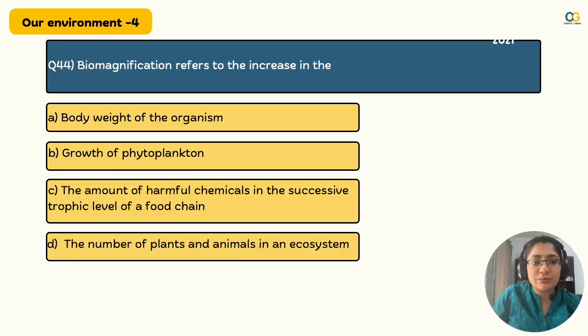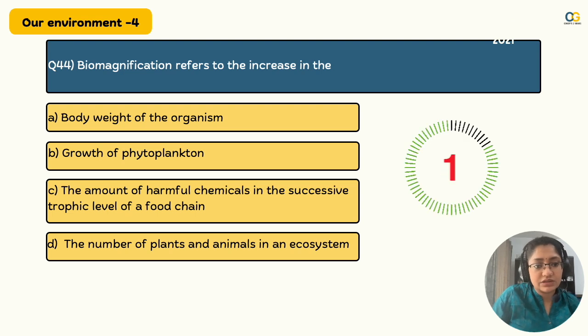Moving on, biomagnification refers to the increase in body weight of the organism, growth of phytoplankton, the amount of harmful chemicals in successive trophic levels of food chain, the number of plants and animals in an ecosystem.